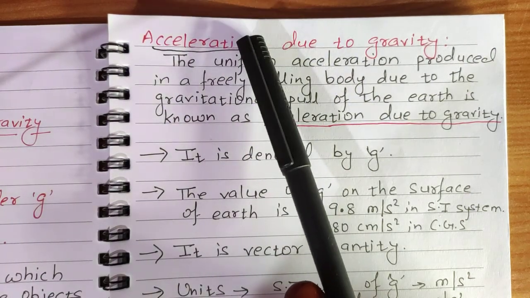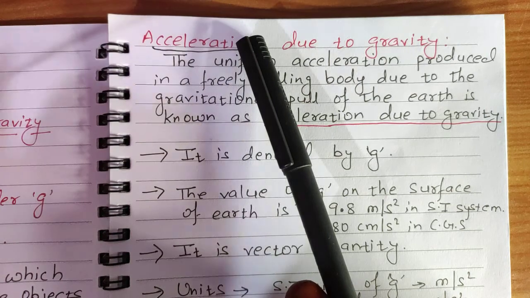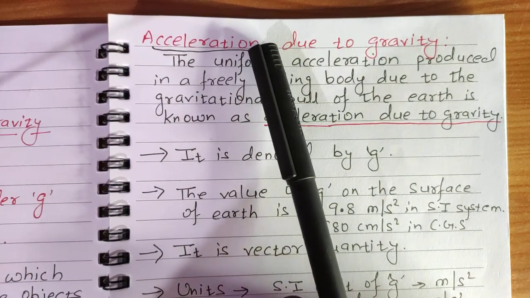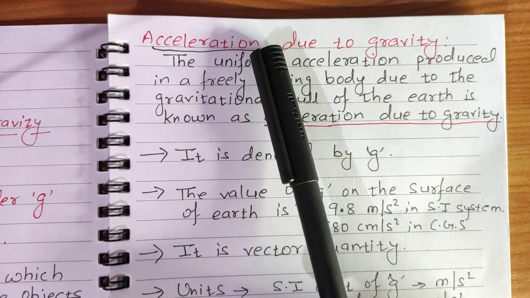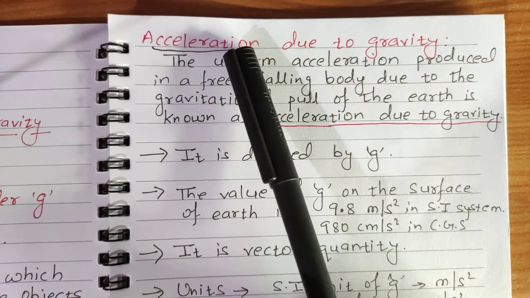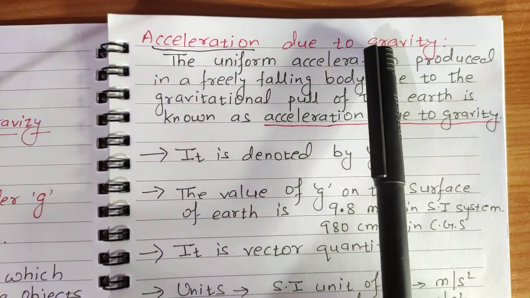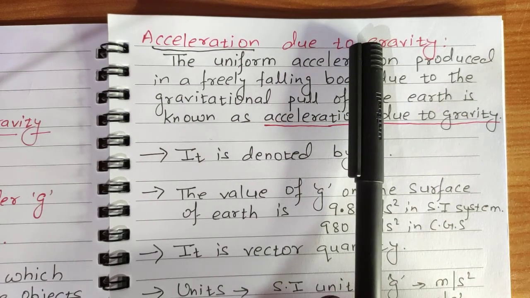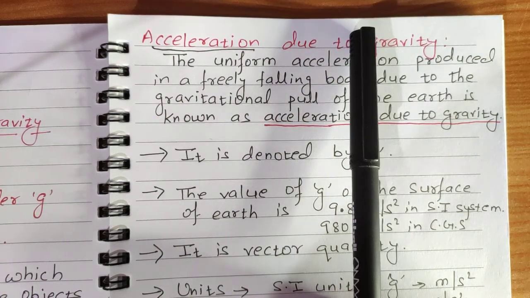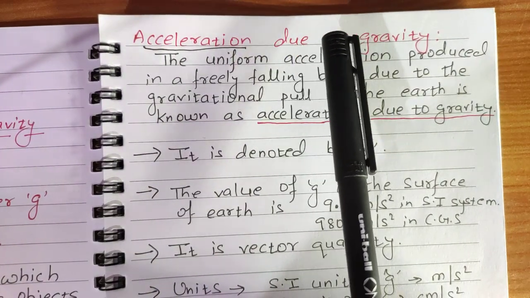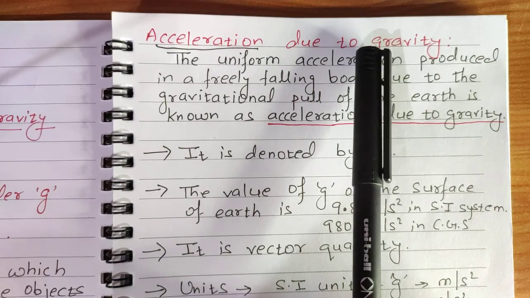So whenever a body falls freely downwards, its velocity is continuously increasing. So it accelerates, and the reason for acceleration is gravity, because whenever a body falls freely downwards, due to gravitational force of Earth, its velocity continuously increases with time.